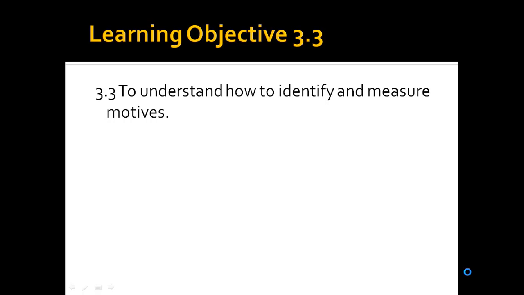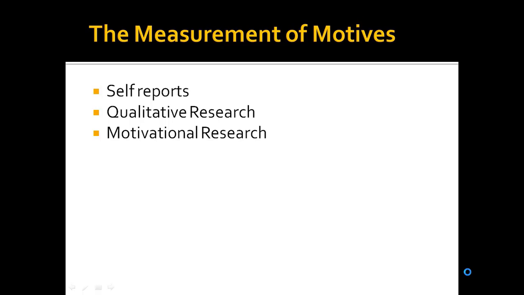Now, let's move to the third learning objective of this chapter, which is to understand how to identify and measure motives. There are three different ways through which we can measure motives. Number one is self-reports, then we have qualitative research, and finally motivational research.